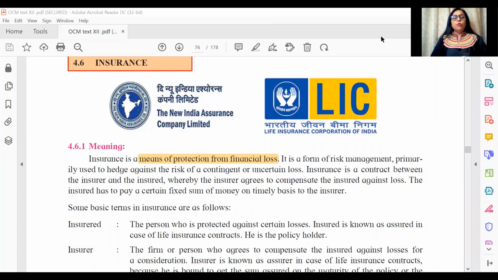Okay, so moving ahead with the second topic in the chapter of business services, we now talk about the important objectives of insurance. If you see the very first sentence, the meaning of insurance. A question like, what is insurance? For a 1 mark answer, this much would be sufficient: insurance is a means of protection from financial loss. So this is how a 1 mark answer should suffice.